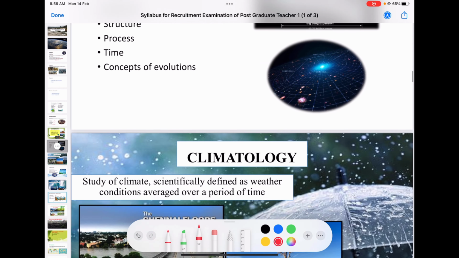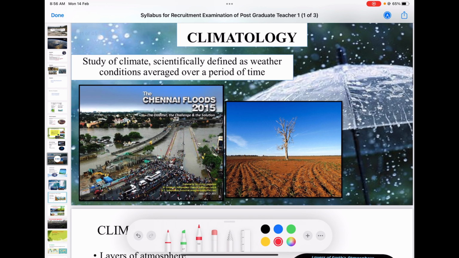Then coming next, you can see climatology. That is the study of climate and weather. We know the difference between weather and climate. Weather, what is this? It is the study of the present condition of the atmosphere. Actually weather is for a short term and climate is for a long term. It is the condition or combination of the atmosphere at that particular time period.